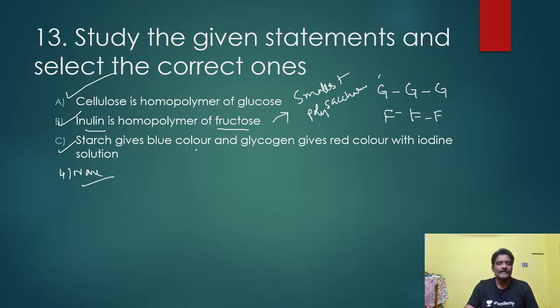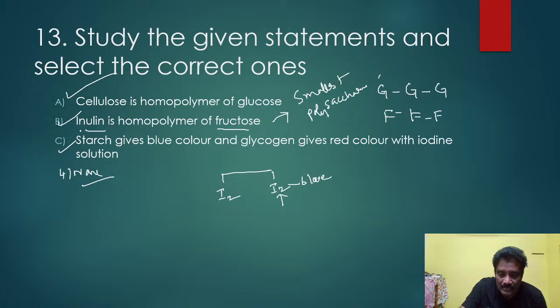Starch gives blue color with iodine. Am I correct or not? Starch contains iodine in its helices. The iodine turns blue color. Blue color. Am I correct or not? Only I1, I2 molecules will be there in the starch structure.